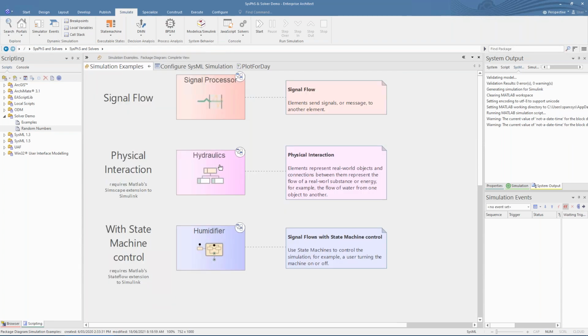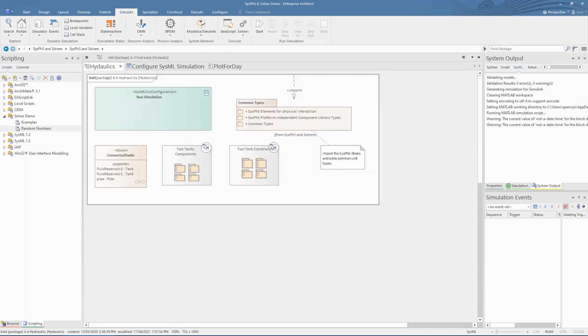Next, we'll look at a physical interaction model. This represents the physical flow of water from one tank to another via a pipe. To run this in Simulink, you need the SimScape extension that allows for physical modeling of systems. The difference with SimScape is that a connection between two blocks represents a physical connection between the components and allows for bidirectional flow of a substance or energy between the two components based on balancing the equations of each block.